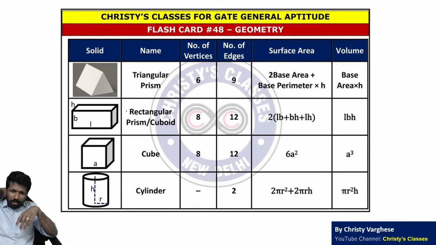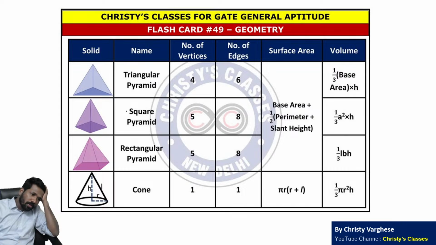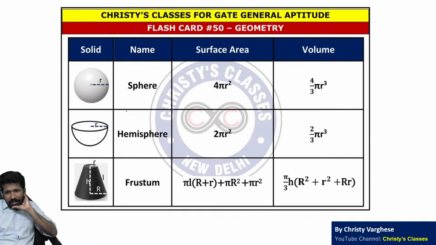Cylinder is not technically a prism, but the idea is the same in prism and in cylinder also. Their surface area and volume formulas are important. And pyramid shapes are triangular pyramid, square pyramid, rectangular pyramid, etc. And cone is also technically not a pyramid, but the idea of the cone is the same as a pyramid. So its formula is also given. And circular 3D shapes are sphere, hemisphere, frustum, etc.